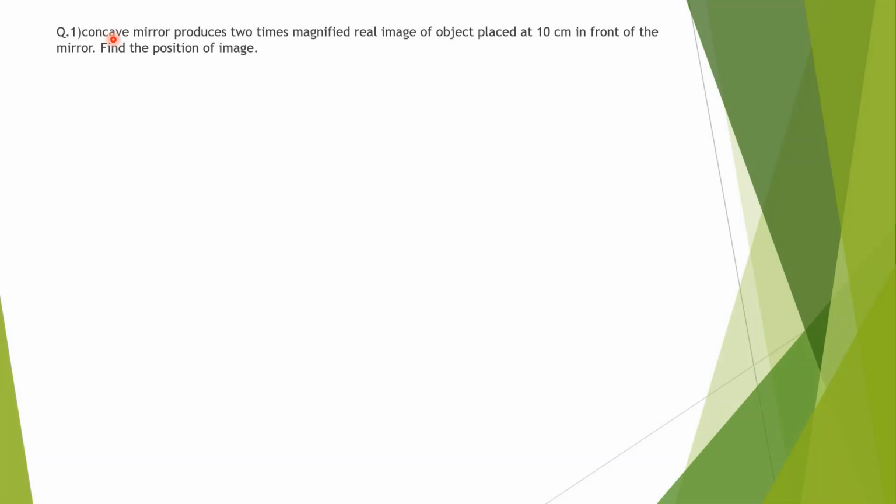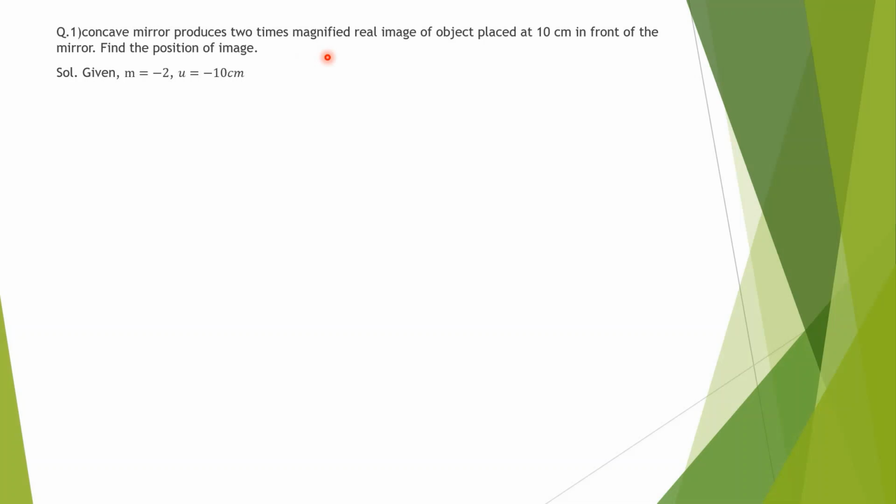Concave mirror, focal length is negative, 2 times magnified, m equals 2. Real means the value of m is negative. The object is placed at u, and u is always negative. That's why u equals minus 10. Now we have to find the position of the image. Position of image means the value of v.